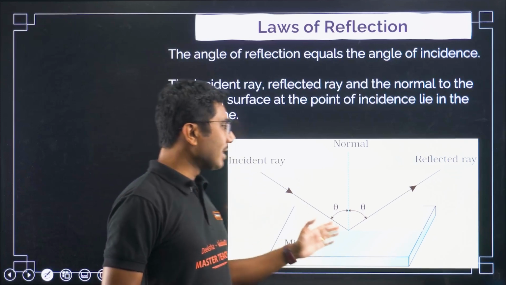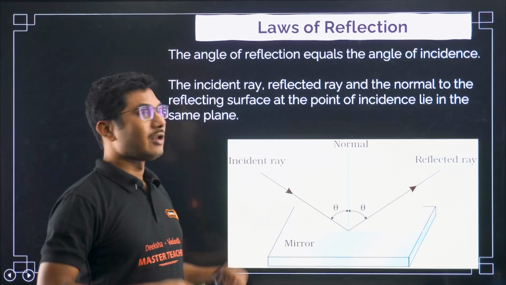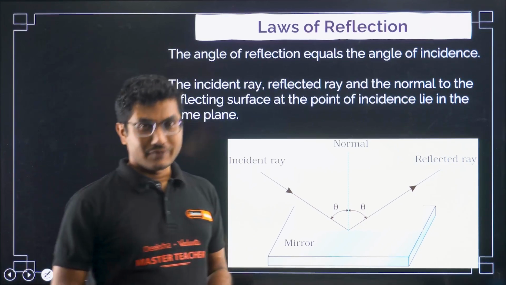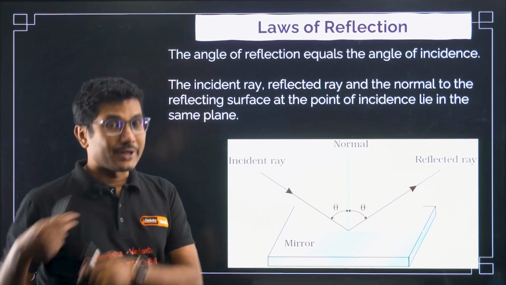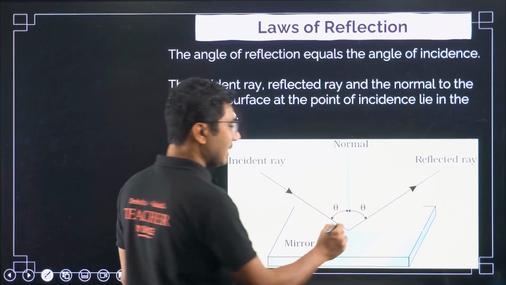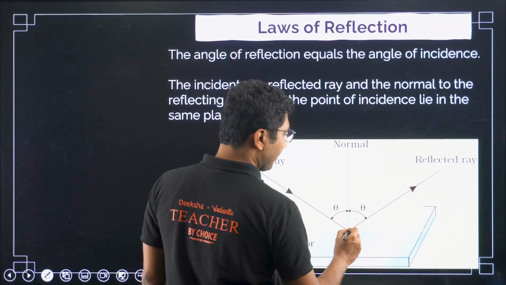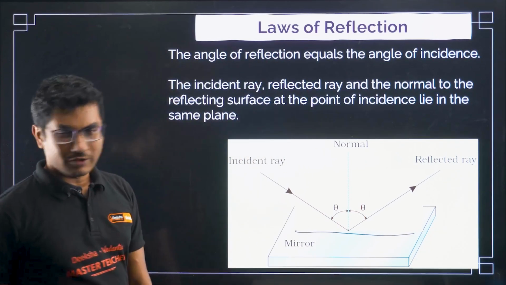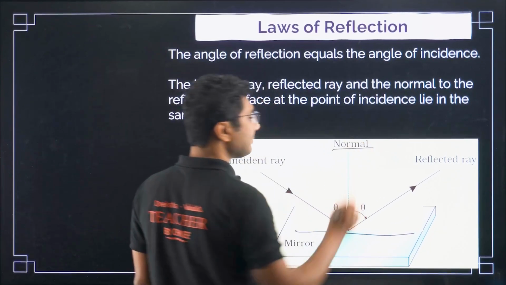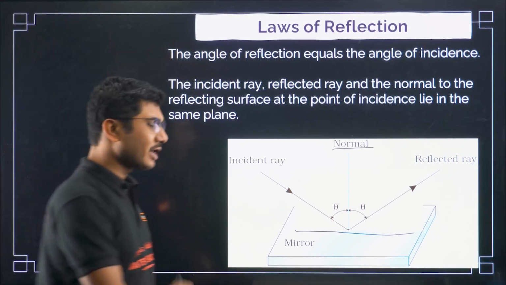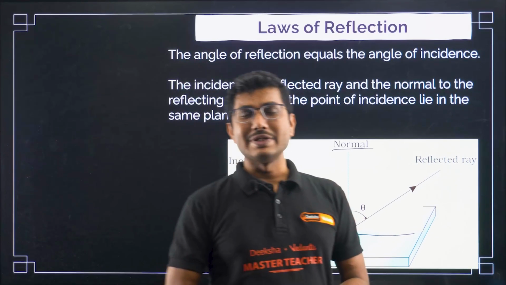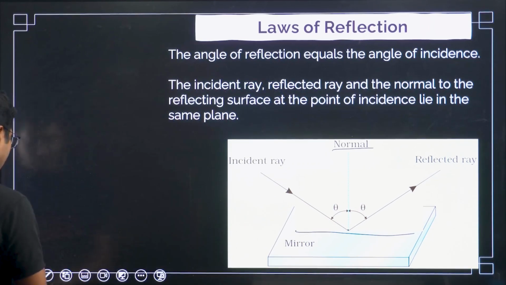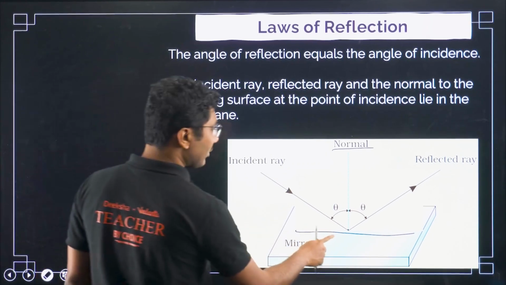Once this happens, what is the law of reflection? It says that the angle of incidence is equal to the angle of reflection. Now what is the angle of incidence? To measure the angle of incidence, you have to draw a perpendicular on the plane where the light is falling. This is called the normal. For a single straight line we say perpendicular; for a plane, the more common general term is normal. Normal is basically perpendicular to a plane.